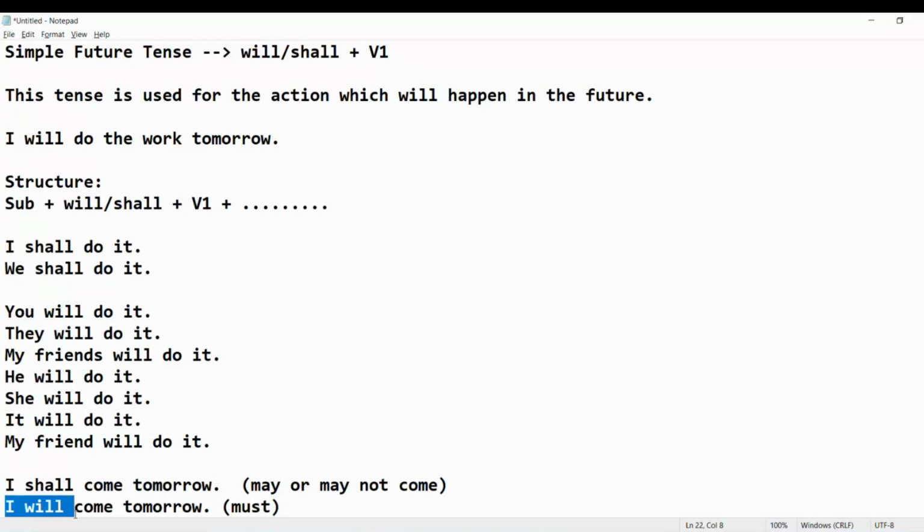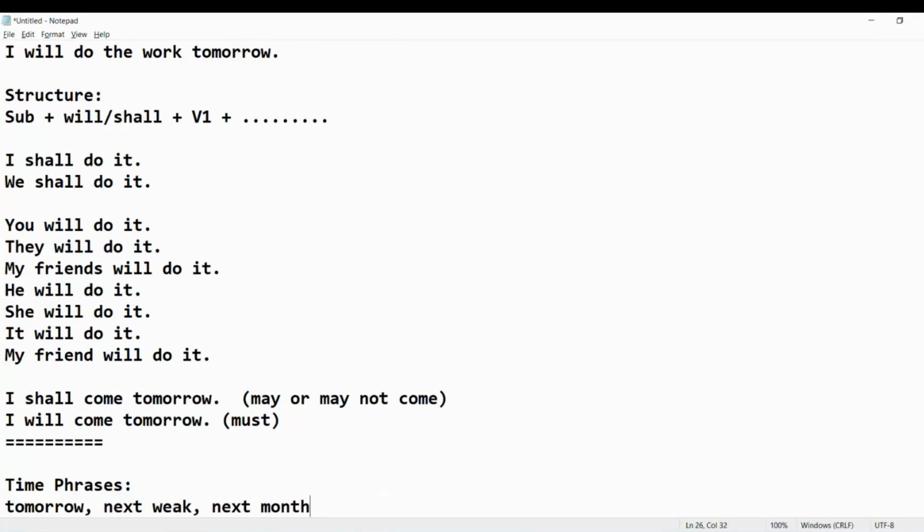Difference. Let's see the time phrases: tomorrow, next week, next month, next year, Sunday, next May 2025. These are all phrases, simple future.